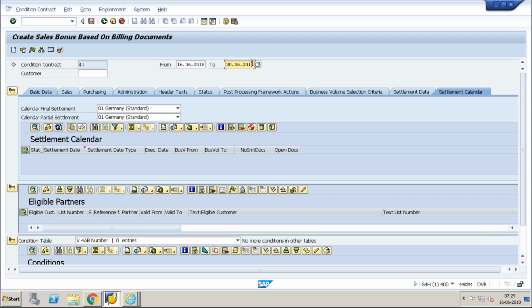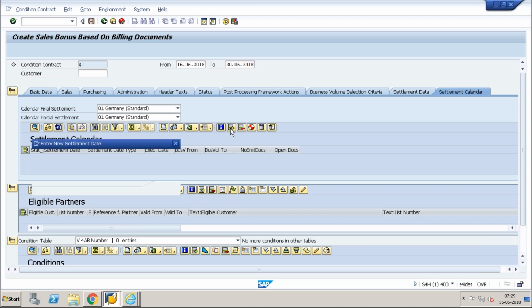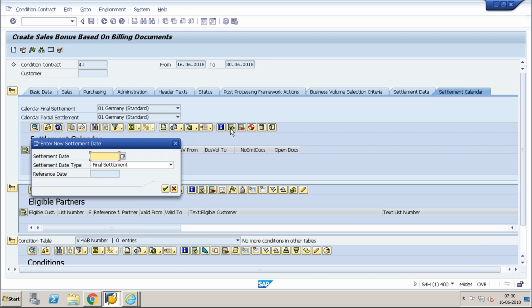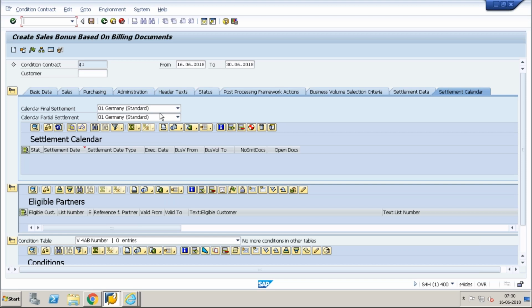That's the validity period. Within that validity period, how to settle is again maintained here. We cannot create individual partner-wise rules. That rule is common for everyone, similarly the sharing is common for everyone. If you maintain here a partial settlement in this field, it means it will be eligible for partial settlement also.